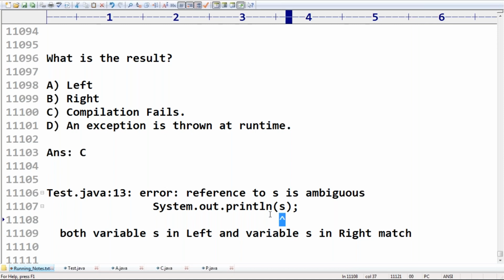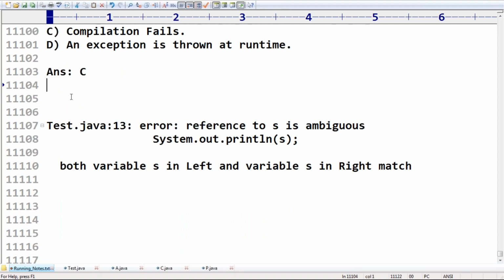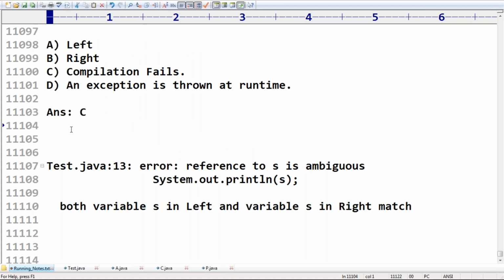Now, how can you solve this problem? Yes, there is a way. If it is a method naming conflict, it is impossible to solve. There are some such cases. But if it is a variable naming conflict, then it is possible to solve. Remember this one, sir.